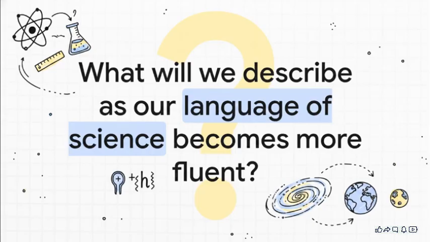So we've journeyed from the basic vocabulary of base units all the way to the grammar of significant figures. This language, which is built on the absolute bedrock of universal constants, lets us describe everything from a proton to a galaxy. So the final thought is this. As we keep refining this language, as we make it even more precise and even more fluent, what new discoveries and what deeper understandings of our universe are just waiting to be written?